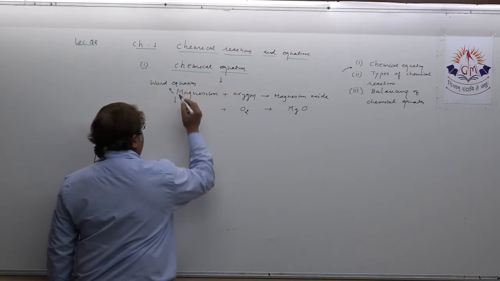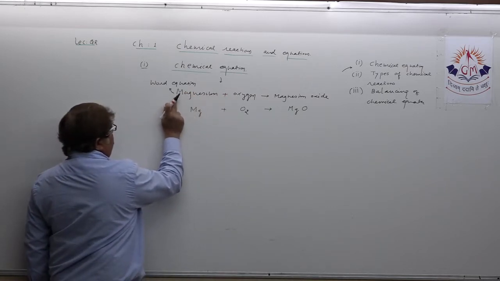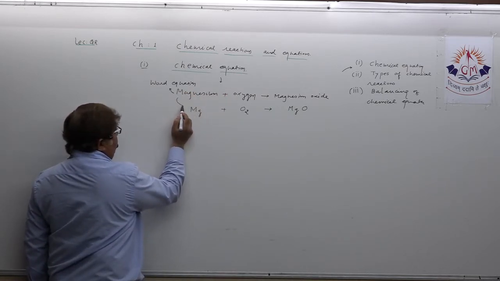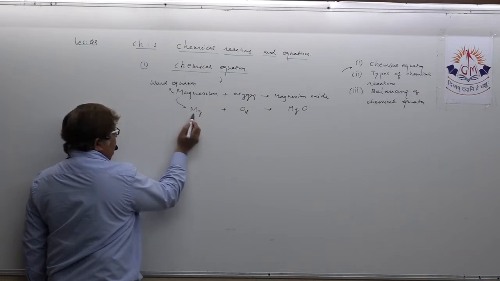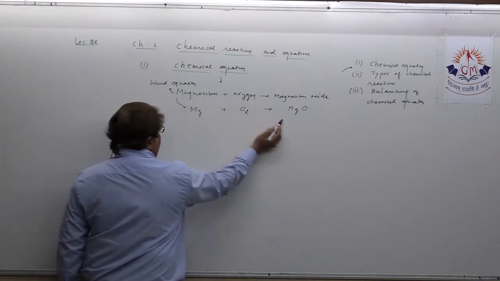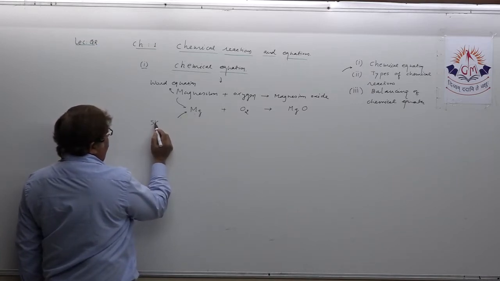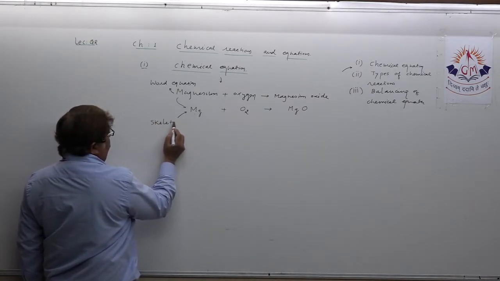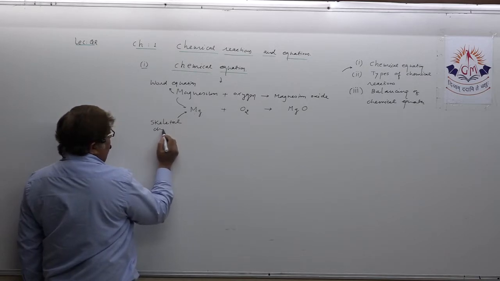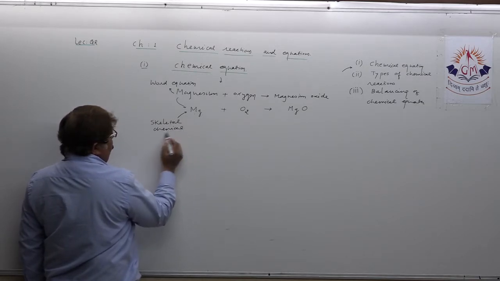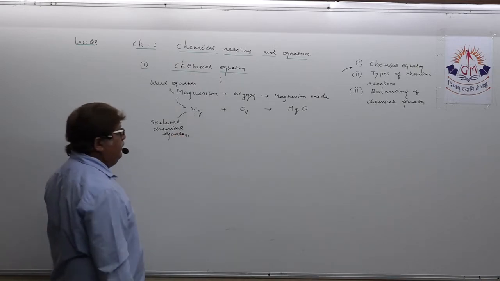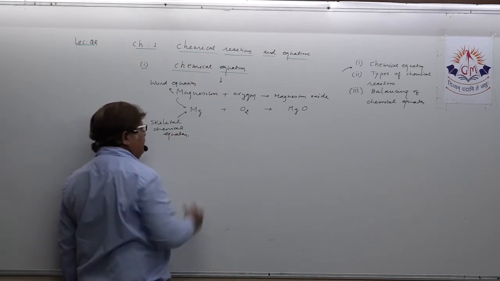When this word equation is expressed by utilizing symbols and molecular formulas, you all know this is called a skeletal chemical equation. This is called a skeletal chemical equation. Understand?